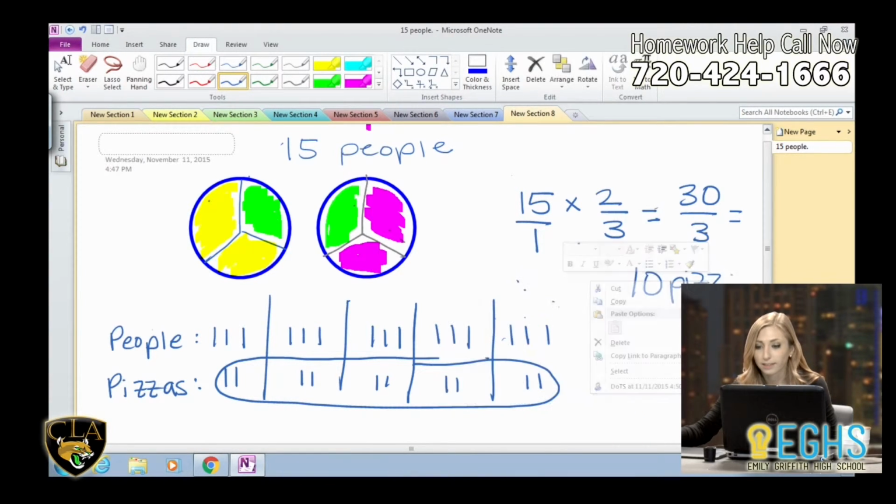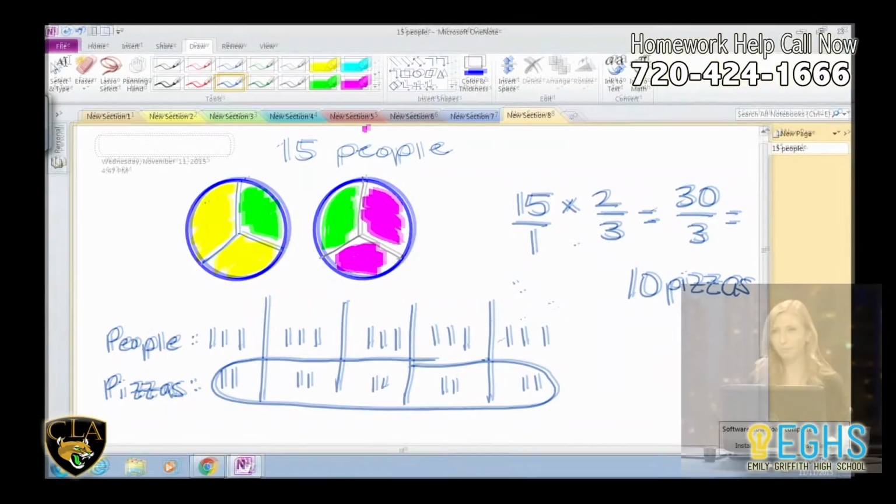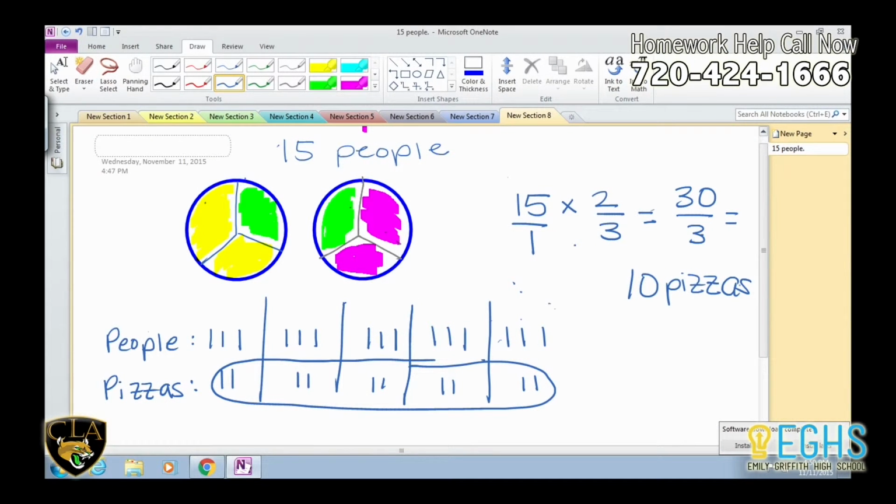So it's a couple different ways to think about it, but I really strongly believe that with anything fraction-based, a picture is worth 1,000 words. I mean, not to be cliche, however, they really can help you understand what to do in the problem, and also help you figure it out, and make sense of what fractions are and how they work. So 2 different ways to solve the problem. Hopefully that helps. I've got a lot of fraction tricks. If you've got questions, I can definitely help with those.